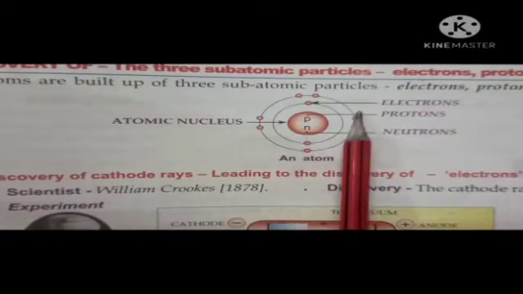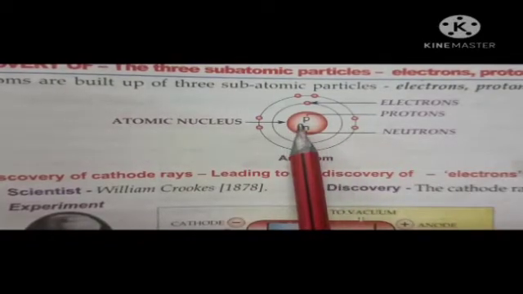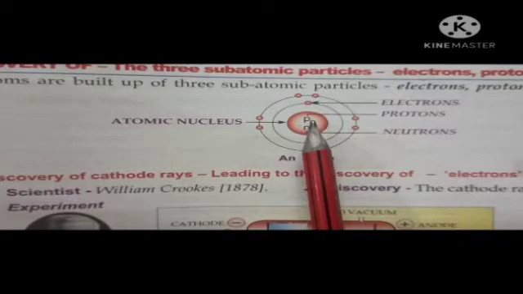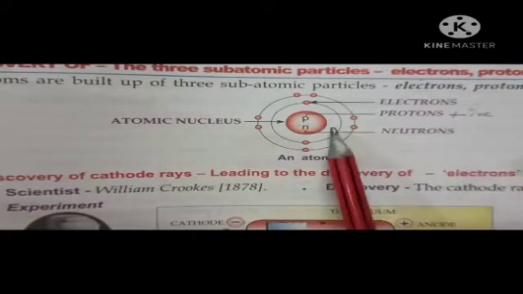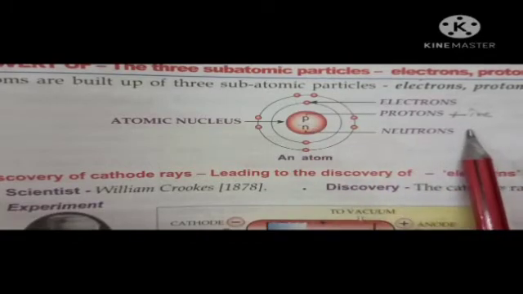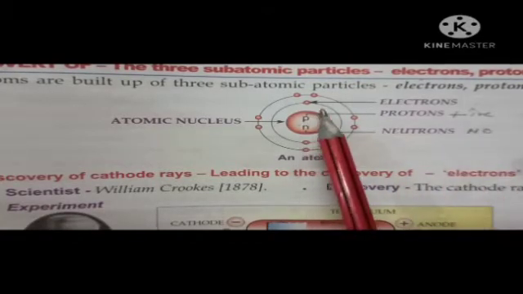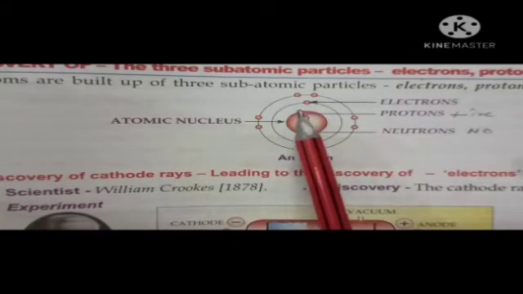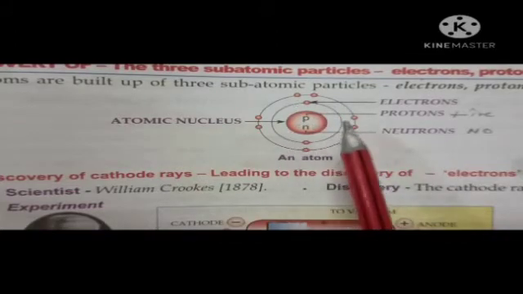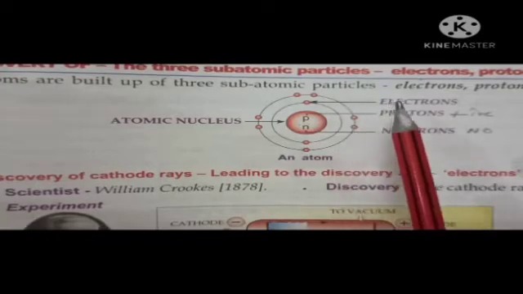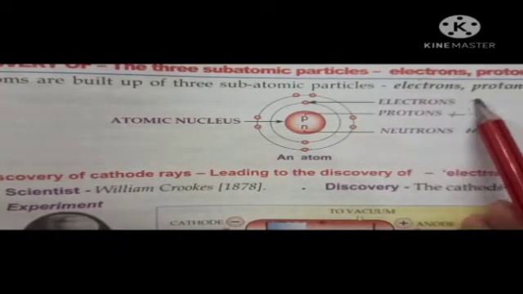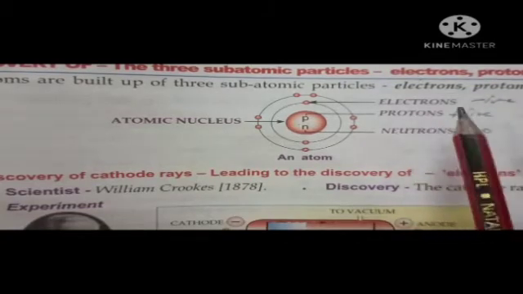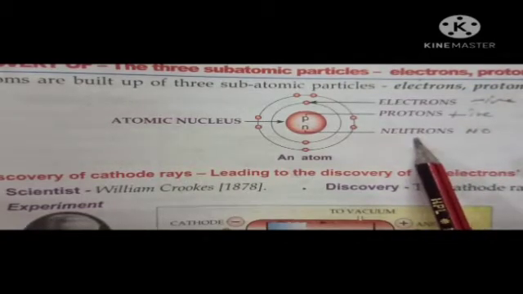The center part of an atom is called the nucleus, and it contains protons which carry positive charge, right? And neutrons, they carry no charge. While around the nucleus there are different shells or orbits, which are imaginary lines in which electrons revolve around the nucleus, and electrons carry negative charge. So electrons, protons and neutrons are the three subatomic particles, right?